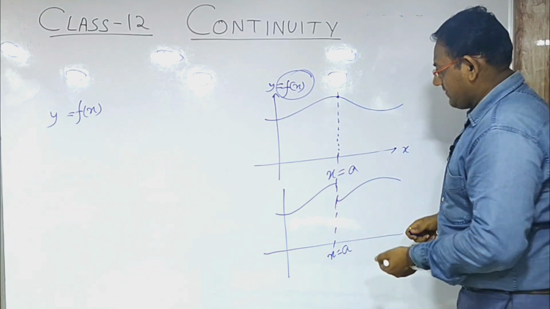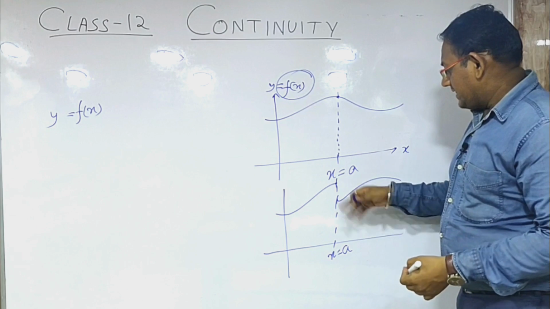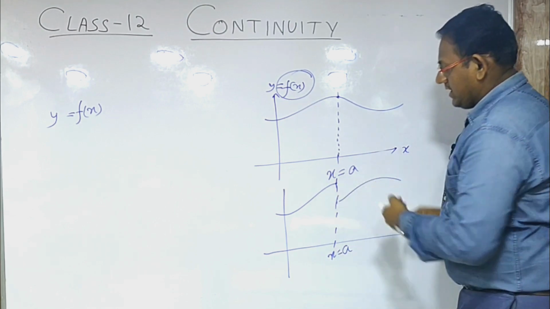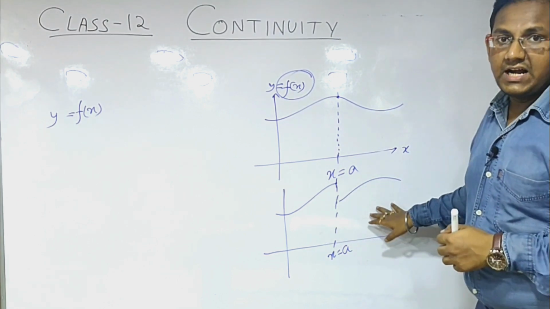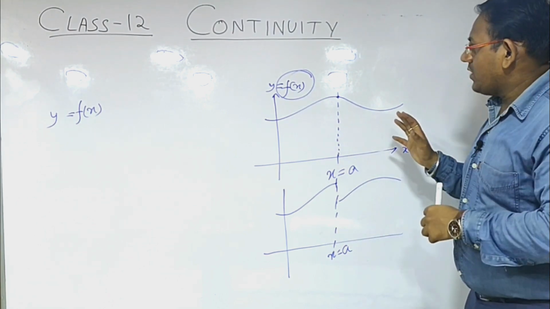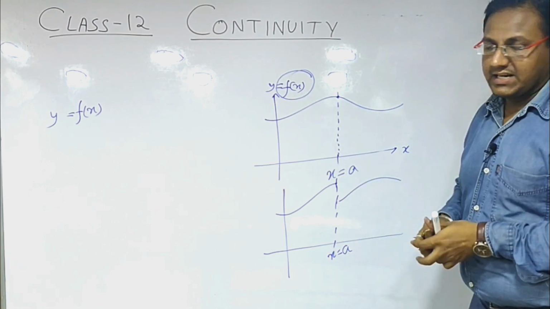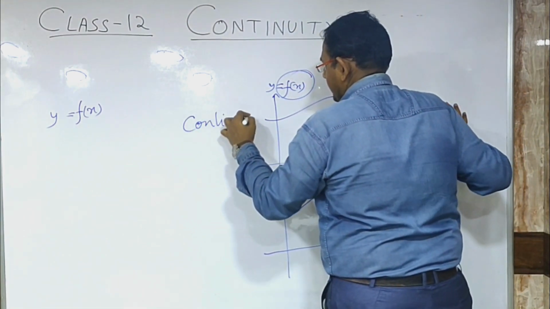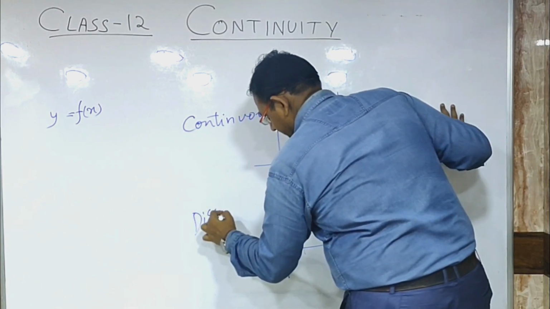This graph goes over here till this point, and then this graph starts from here. So this type of graph is called discontinuous. So the first thing is to understand what is continuous and what is discontinuous. This is a continuous graph where there is no break, and this is a discontinuous graph.